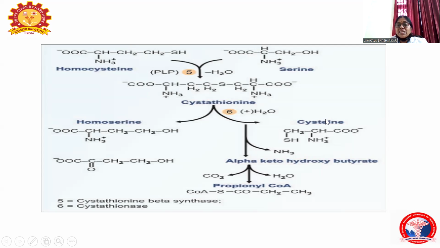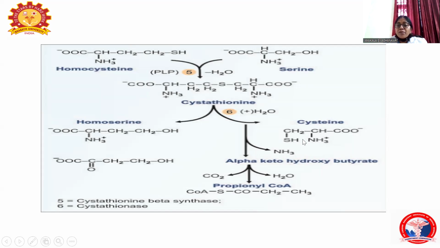So now the cysteine is formed from homocysteine and homocysteine is formed from methionine. So if you see, the cysteine is formed from the methionine. If you see the structure of cysteine carefully, the carbon and hydrogen skeleton is completely contributed from the amino acid serine, and the sulfhydryl group is originated from the methionine. So this sulfur group is originated from methionine and the carbon hydrogen skeleton from serine.